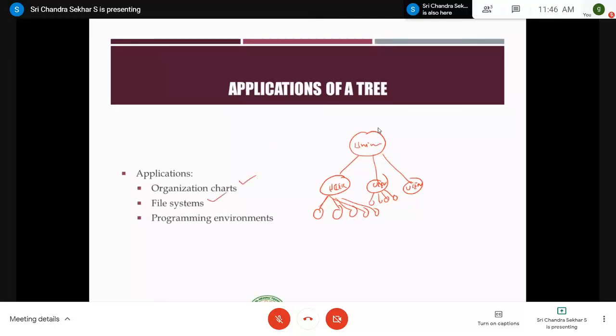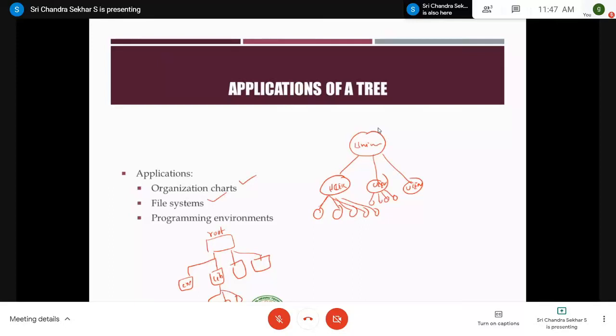And coming to file systems, in the Windows operating system, or any Linux operating system also, we have a concept called file systems, right? So we'll have the root as the first node, and then within the root we have different subdirectories. For example, this is exe, this is lib, something like this. So we can have different numbers of directories under this root, and within lib also we can have different numbers of directories, right? Like that you can extend this to any level.